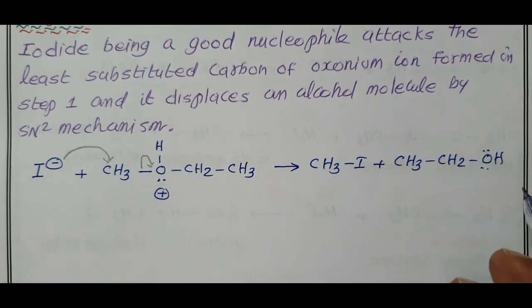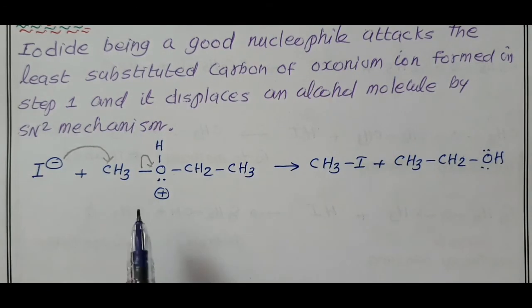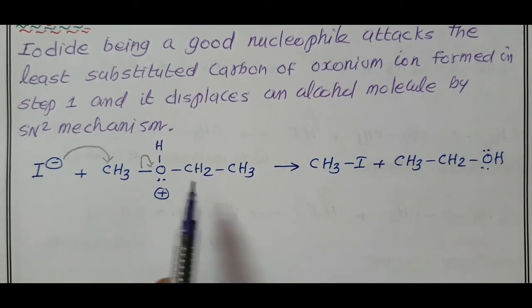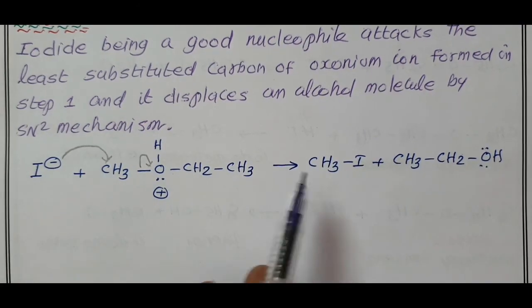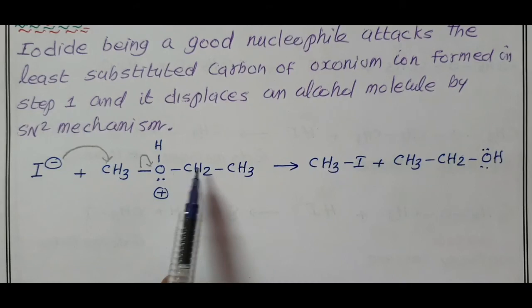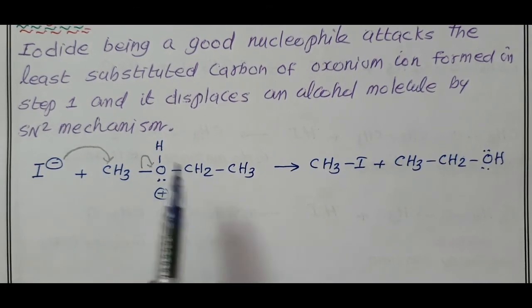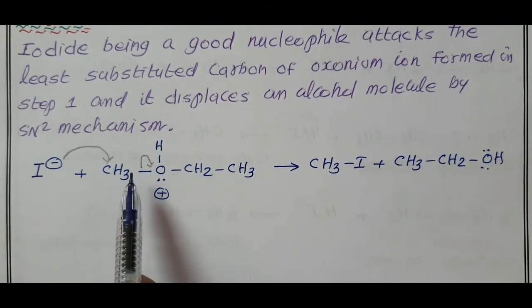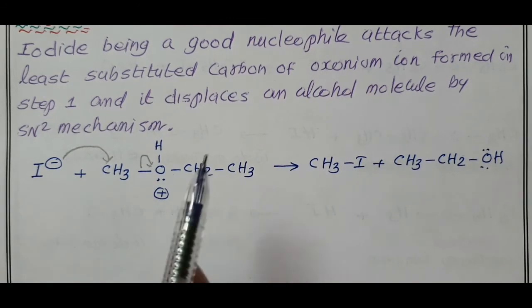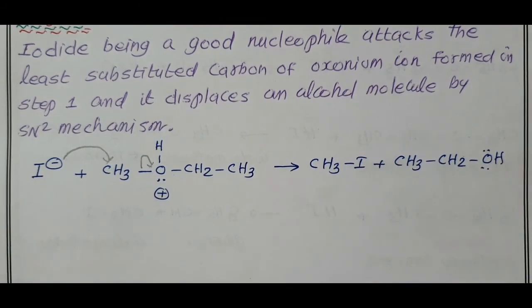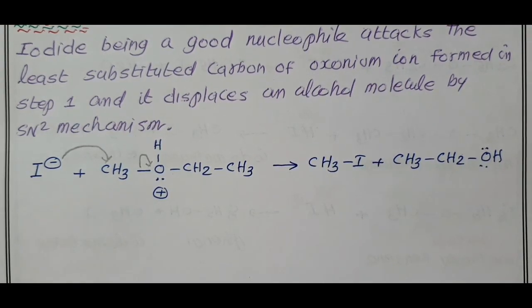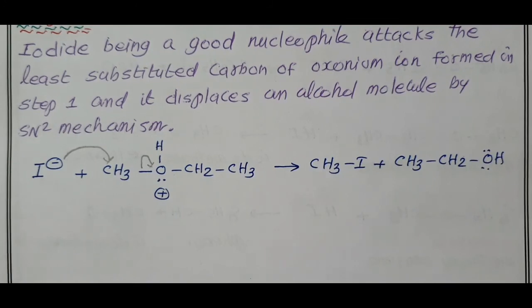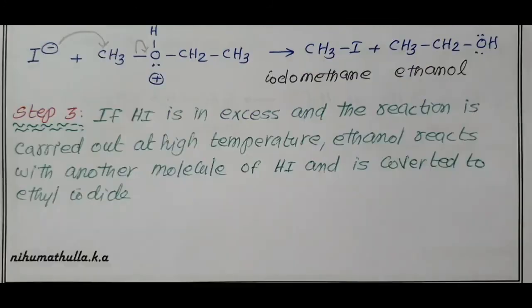Ethyl alcohol is obtained. When primary and secondary alkyl groups are present, it is the lower alkyl group that forms the alkyl iodide. Here both are primary. If primary and secondary alkyl groups are present, it is the lower alkyl group that forms alkyl iodide, that is SN2 mechanism. In the case of a tertiary alkyl group, the reaction follows SN1 mechanism.